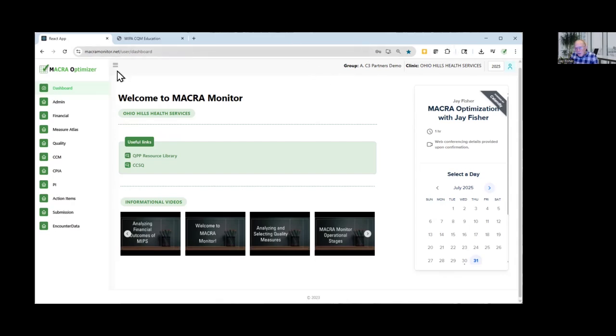So I'm going to start with when you first log into Macromonitor, you're going to see a screen that's maybe a little different than it was last time. One of the things that will be here and that I think you're going to like is we've created a calendar widget where you can reach out if you're stuck on something, or you want to create a meeting to talk about optimization or anything.